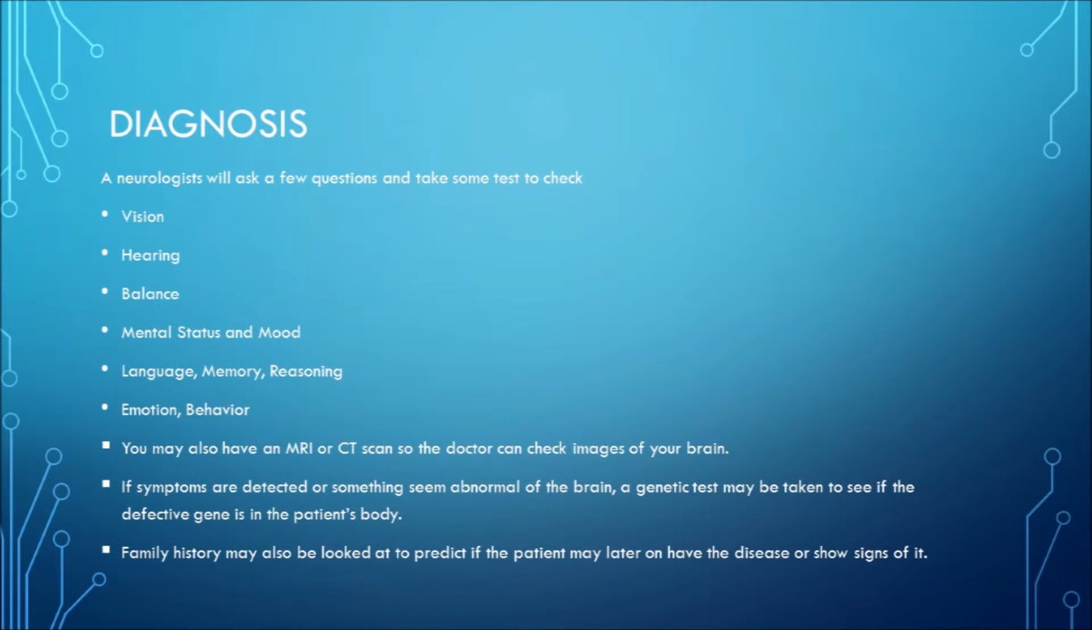Diagnosis. If a person thinks they may be developing Huntington's disease, they have to go to the neurologist, who may ask the person a few questions and must also take some tests to check things like vision, hearing, balance, mental status, language, memory, and behavior. The doctor may also want to do a CT scan or MRI scan to take a look at images of the brain. Family history may also be looked at to predict if the patient may be likely to have the disease.